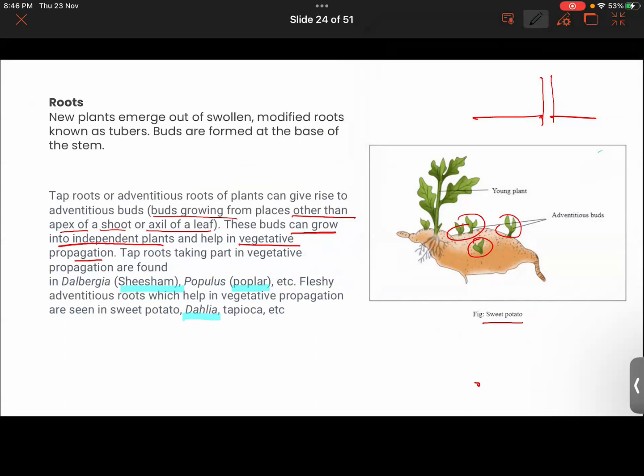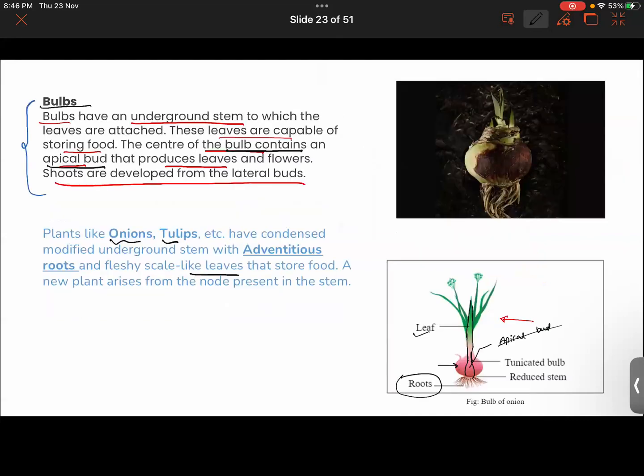There are buds from which flowers grow, buds that grow in the stem also, and buds that grow in the root also. So there's a basic difference between the different types of buds.